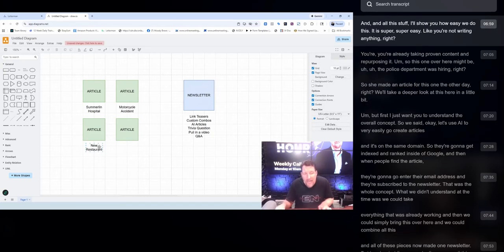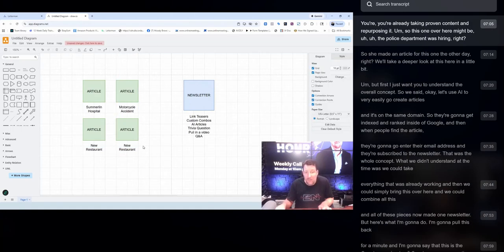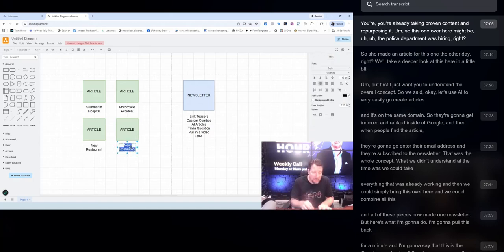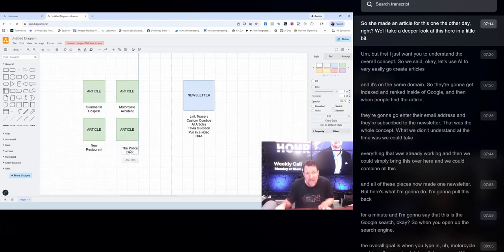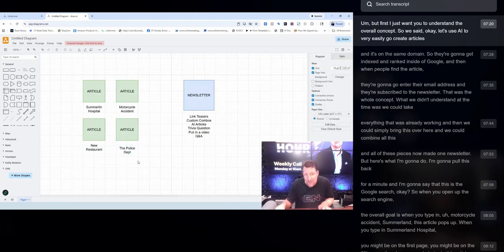And all this stuff, I'll show you how easy we do this. It is super, super easy. You're not writing anything. You're already taking proven content and repurposing it. So this one over here might be the police department was hiring, so she made an article for this one the other day. We'll take a deeper look at this here in a little bit, but first, I just want you to understand the overall concept.